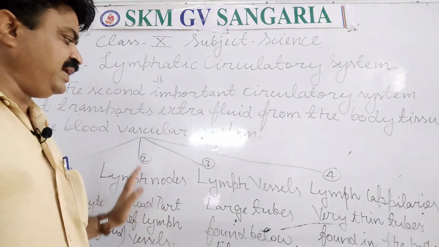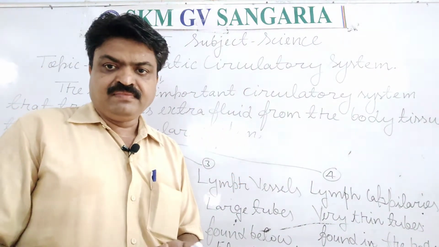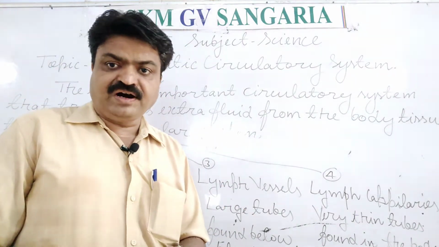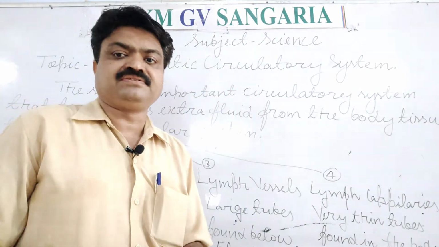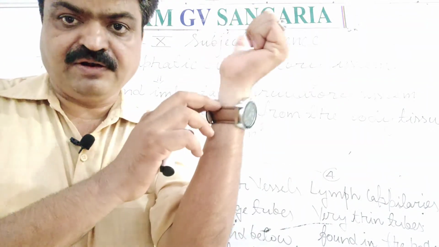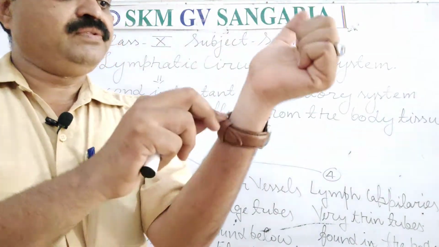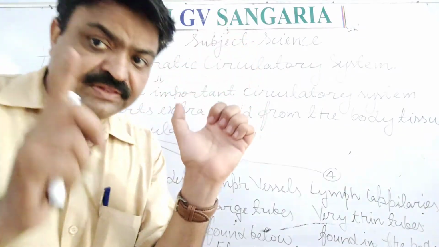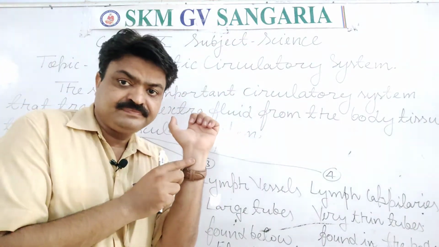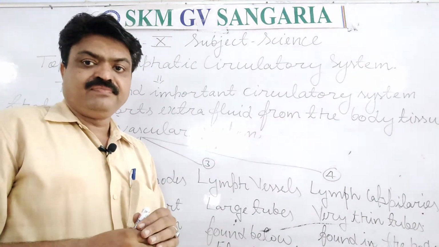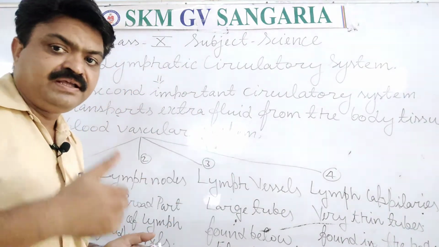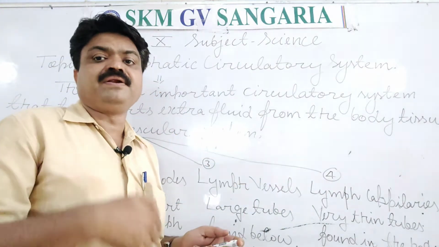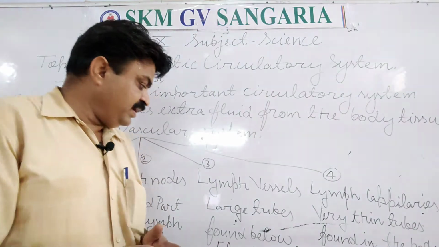Now we come to the next, the lymph vessel, student. Lymph vessels are large tubes that are found just below the blood vessels. Like the blood vessels that are found in our wrist, student, just below the blood vessels the lymph vessels are found, and in the lymph vessel the lymph is circulated from the lymph vessels to the blood vascular system, student.